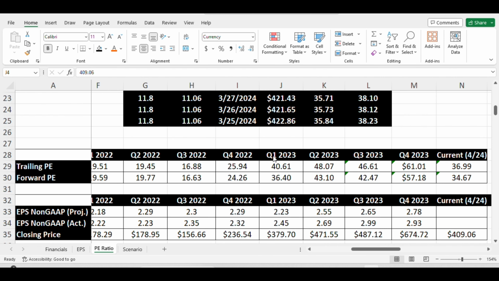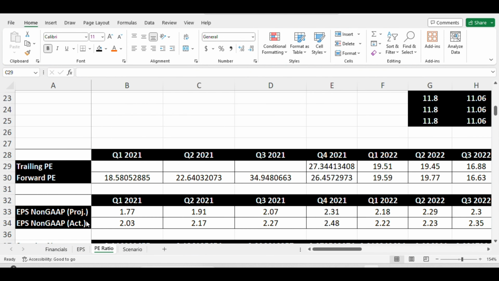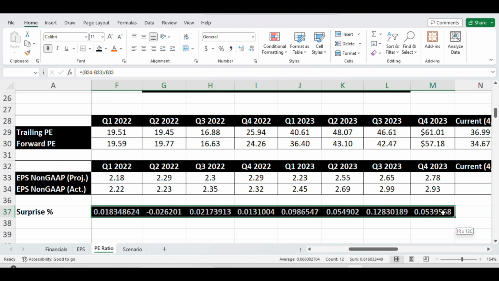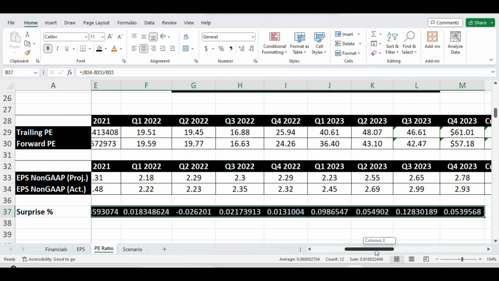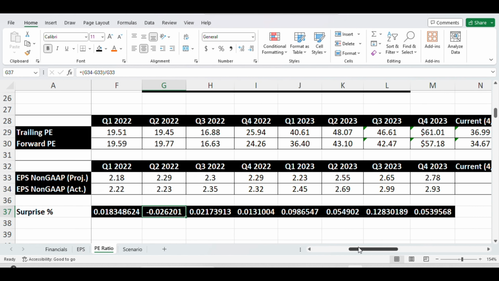And also I have this table. This captures the forward PE and the trailing PE for the last 11 quarters. And I also have this table. This has the EPS projected versus actual for the last 11 quarters, and I calculated the earnings surprise for each quarter for the last 11 quarters. So most of the quarters we saw positive earnings surprise, with the exception of just 1 quarter, that is Q2 2022, and that's negative.